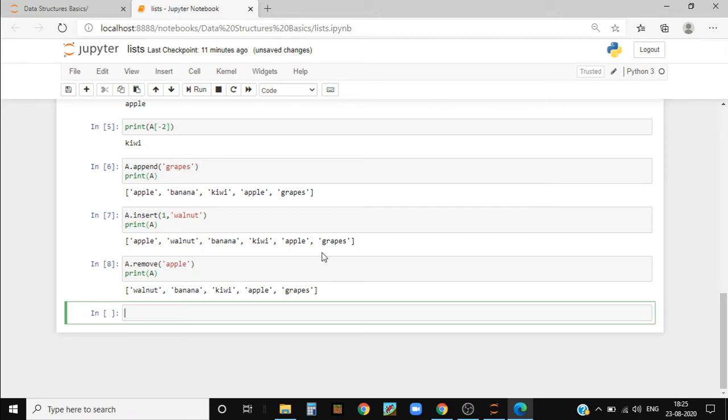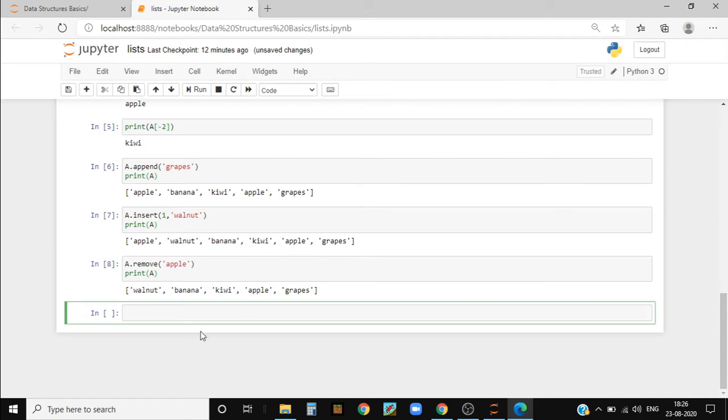Now here, as I've told, it removes the first occurrence of the element. So for example, if there are two identical elements and I use the remove function, it first removes the apple in the first position, and then it goes to the apple in the second position.